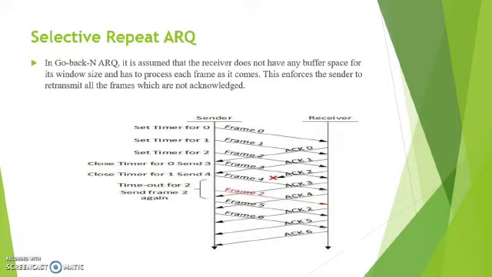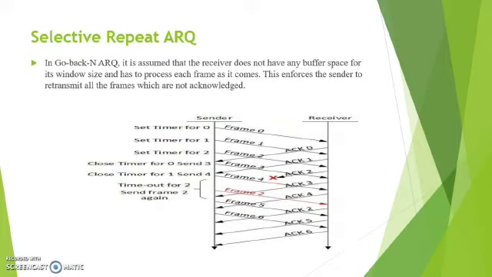Next is selective repeat ARQ. Here also the sender has a window and the receiver has a window. The sender is setting a timer for each frame to be sent, and the frames will be forwarded to the receiver. The receiver also sends acknowledgements after receiving the frames. After sending all the frames in a particular window, the sender checks whether all the acknowledgements have been received or not.